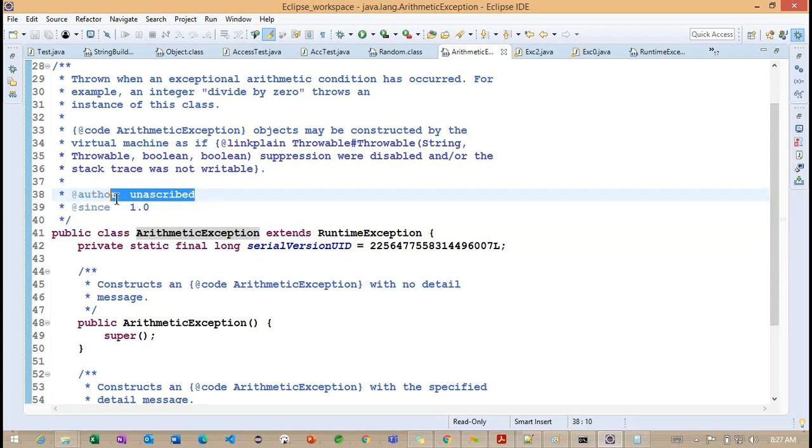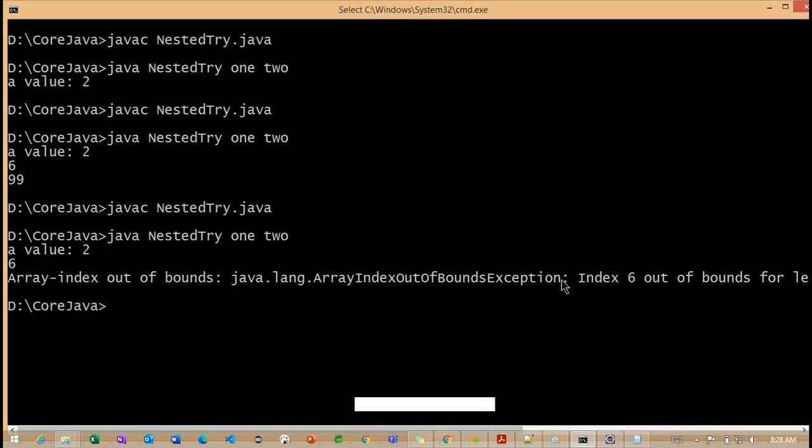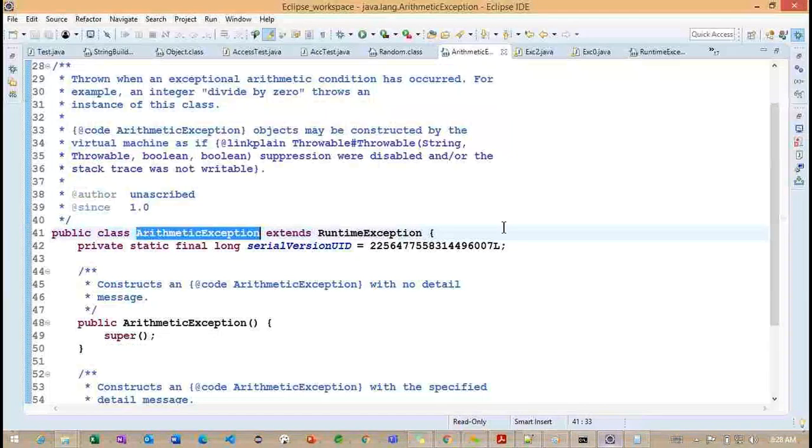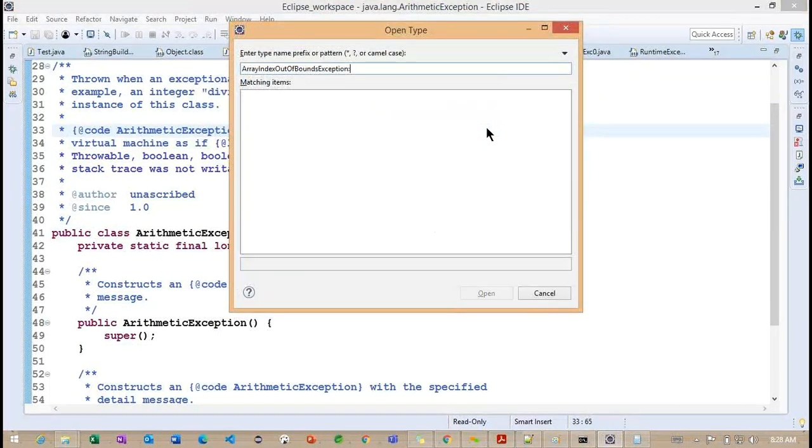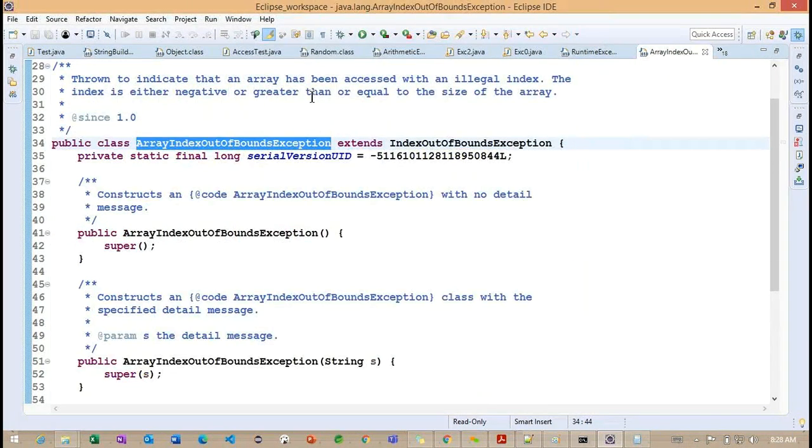So who is the author here? The name of the author is not available, but we can think the Sun Microsystems people implemented this particular class. Getting the point. Now we'll try to check this particular class, the array index out of bound exception. Let me open this particular class.